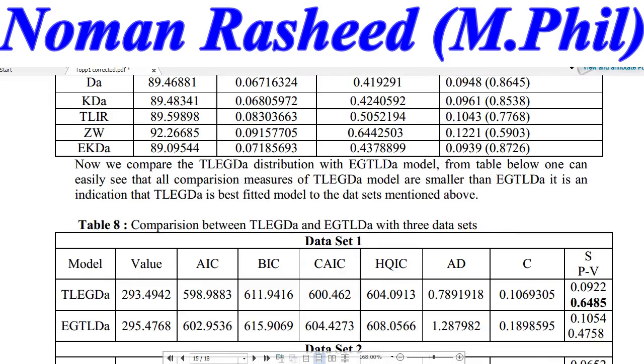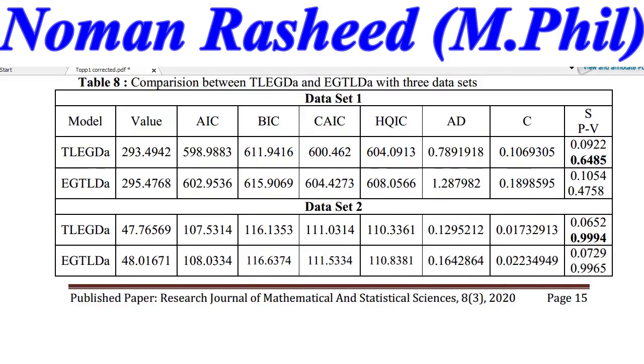In this table I compare the Topp-Leone exponentiated Dagum and the exponentiated Topp-Leone Dagum. Topp-Leone exponentiated Dagum is provided in this research, while exponentiated generalized Topp-Leone Dagum was provided by Riyad et al. We compare both distributions by AIC, BIC, CAIC, HQIC, and these comparison statistics show that the Topp-Leone exponentiated Dagum distribution has smaller values as compared to the exponentiated Topp-Leone Dagum distribution. So this is the better fitted model.